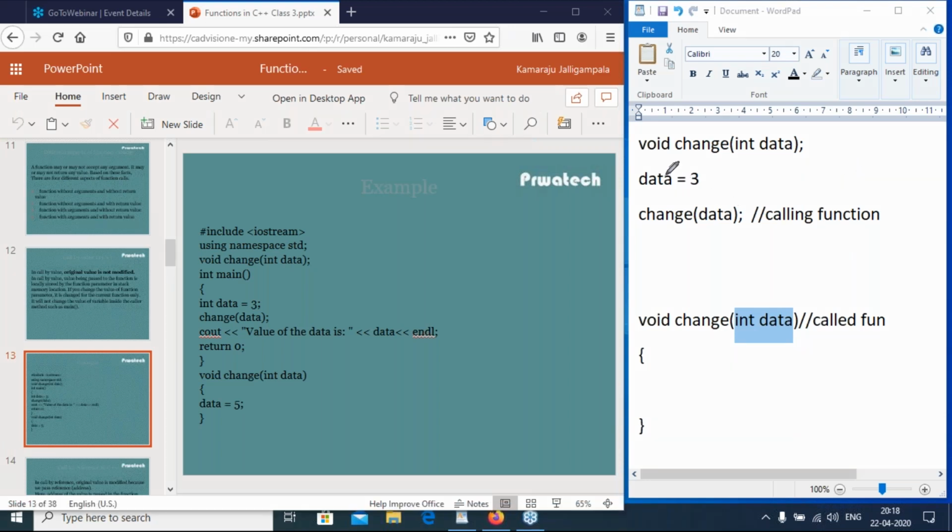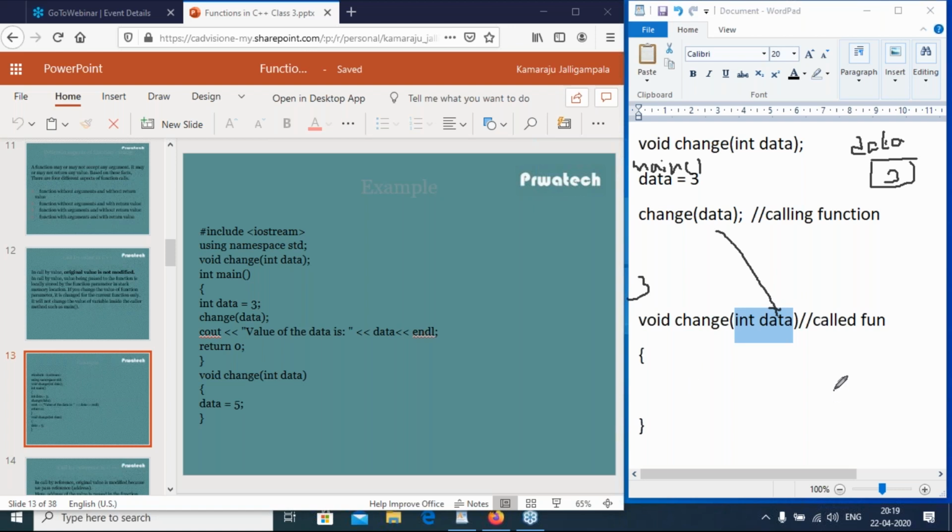So this is inside the main function. Here, memory is created for data having value 3. Now, this data is copied to this data.